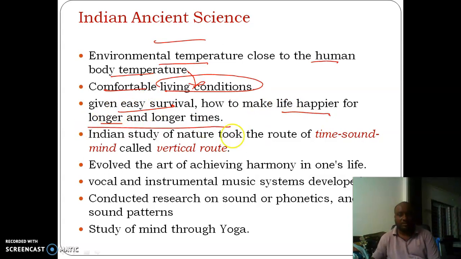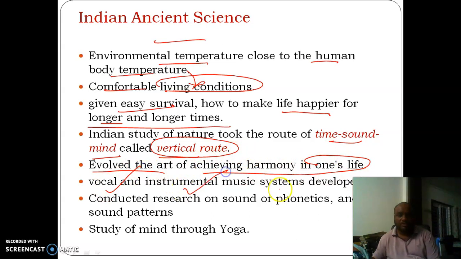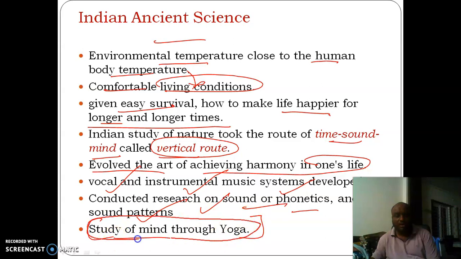And here we study nature in a vertical route, that is time, sound and mind, and evolved the art of achieving harmony in one's life. We developed our vocal and instrumental music systems, and we have conducted research on sound or phonetics and on sound patterns, and we have a very important thing, that is study of mind through yoga.